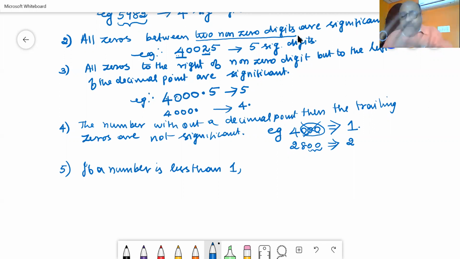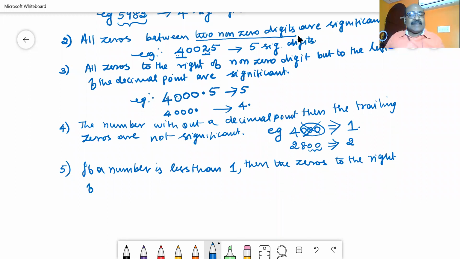So if you are writing 0 point something, then the number is said to be less than 1. If I am considering a number less than 1, then I can write the zeros to the right of the decimal point